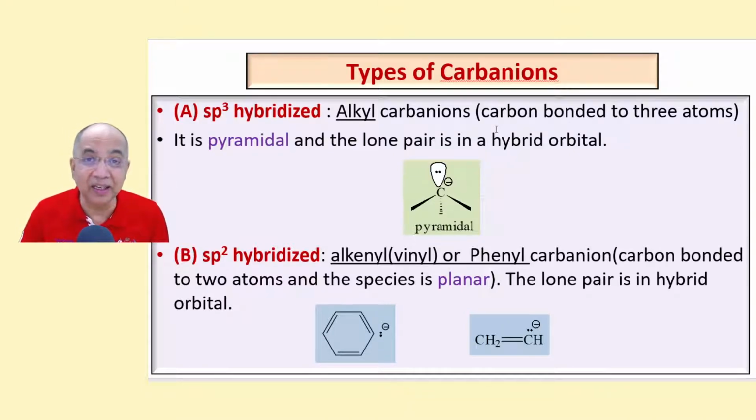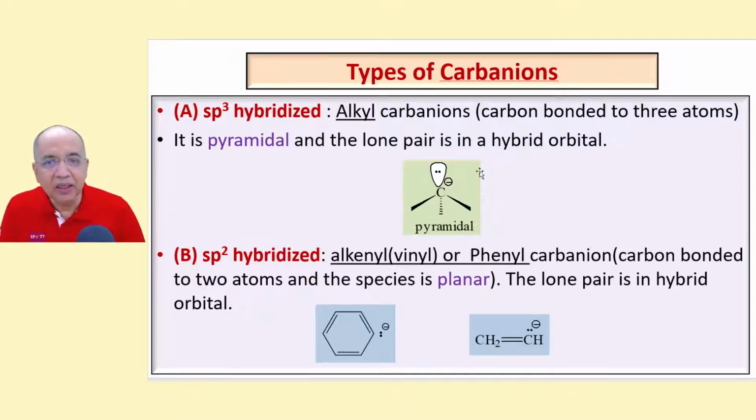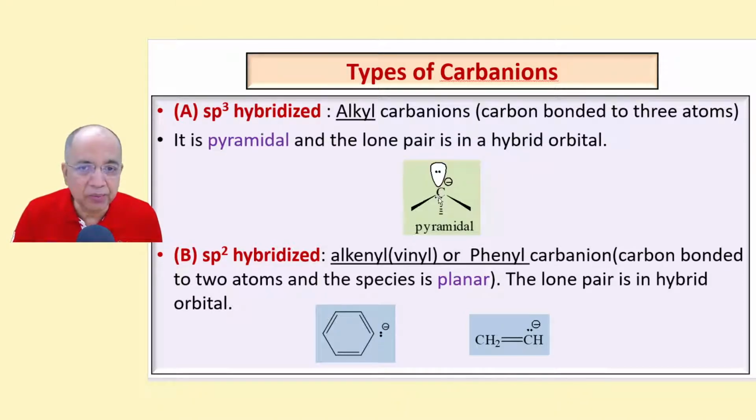There the carbon is sp3 because the steric number is 4, lone pair and the 3 bond pairs. Therefore it is sp3 and the shape of the carbanion is pyramidal because the lone pair does not contribute to the actual shape.